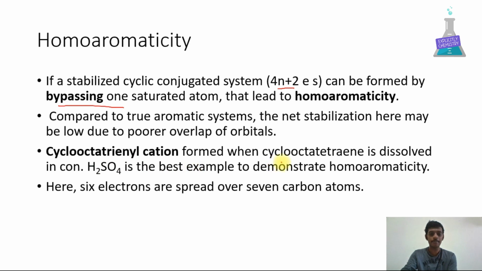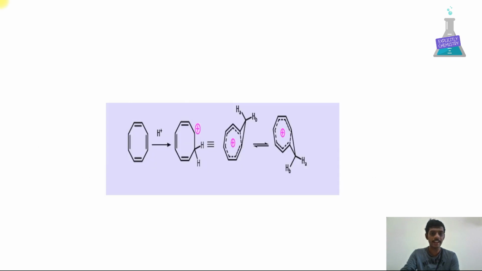Cyclooctatrienyl cation can be formed when cyclooctatetraene is dissolved in concentrated sulfuric acid. This is the best example to demonstrate homoaromaticity. Here 6 electrons are spread over 7 carbon atoms. The pictorial representation is shown in the next slide. Here this is the molecule. Here one saturated carbon atom is bypassing, hence the molecule is homoaromatic.